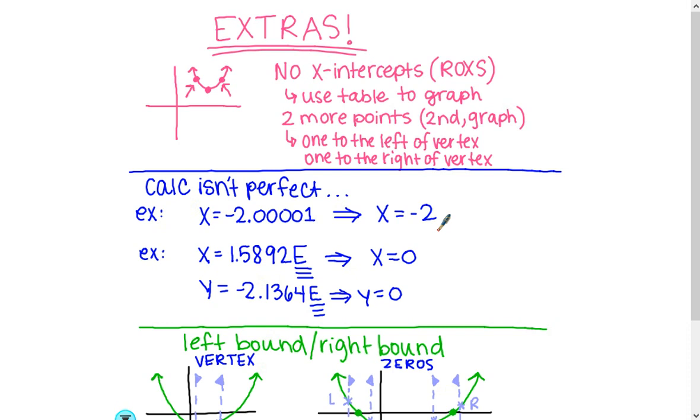The other really important thing to write down is if you see this thing pop up, an E. To make a long story short, if you see that E pop up, it's trying to tell you a very tiny decimal, and we're just going to call that decimal 0. What it means, it's showing us a number so close to 0, it's just not calculating the 0. So anytime you see an E, that just means it's representing a value of 0. And that can happen for the Y value sometimes too. So anytime you see that E pop up, make it a 0, okay?